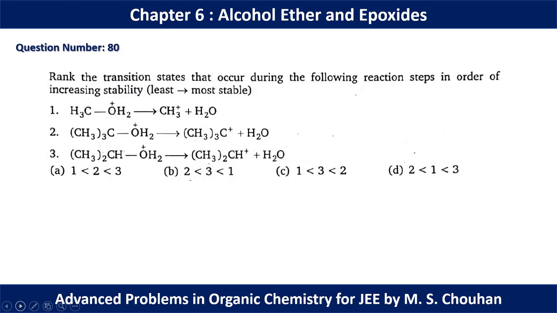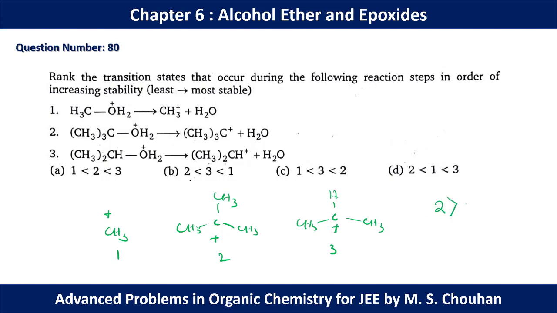In question number 80, rank the transition states that occur during the following reaction step in order of increasing stability, least to most. Okay, so in all the cases we are going to have a carbocation as intermediate, so this is based on carbocation stability. So here we have to compare carbocation 1, carbocation 2 and carbocation 3. If you compare 1 to 3, we can say that the stability, based on hyperconjugation, is 2 greater than 3 greater than 1, and hence for question number 80, option C should be the correct option.